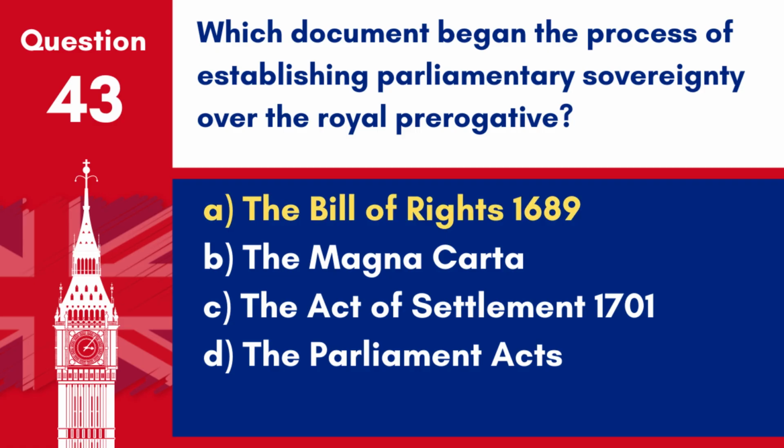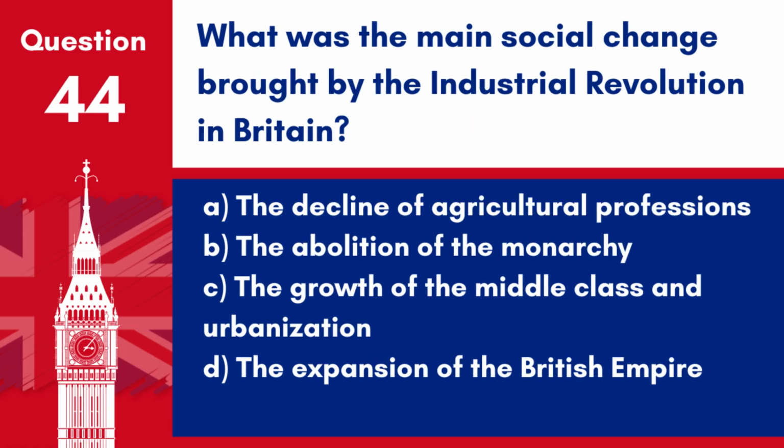Answer A. The Bill of Rights 1689. This document was fundamental in limiting the powers of the Crown and laying the foundation for the system of constitutional monarchy and parliamentary sovereignty.